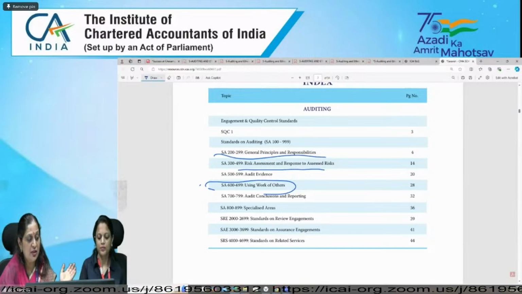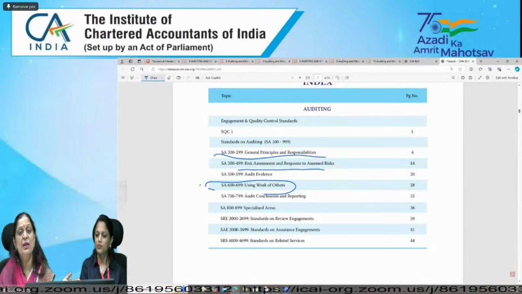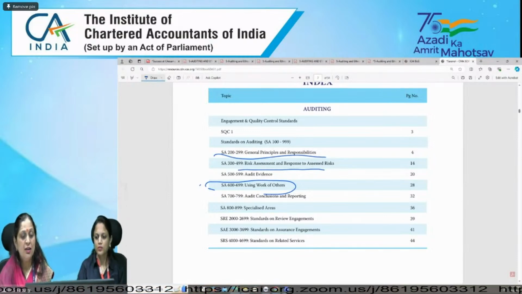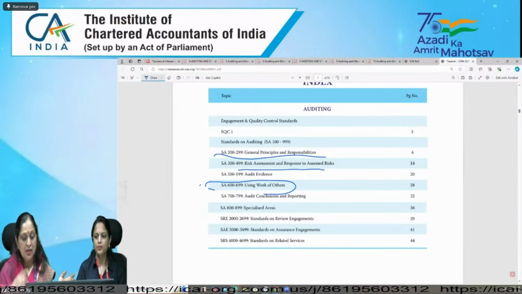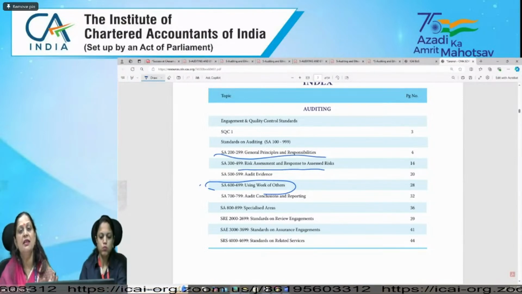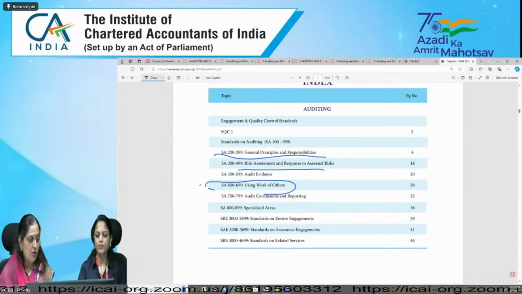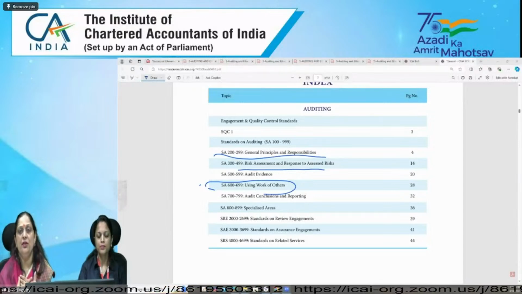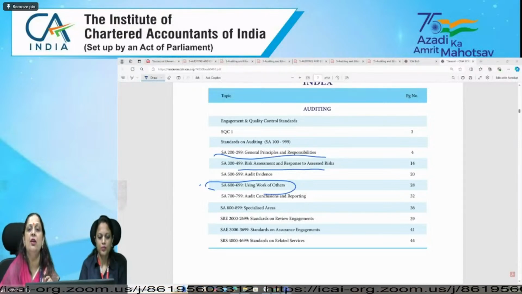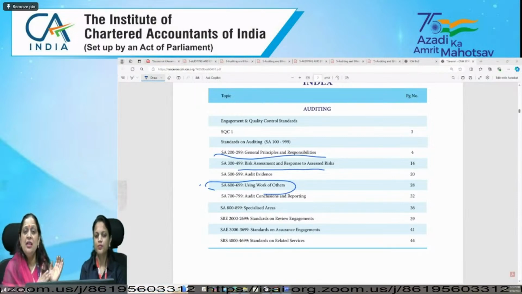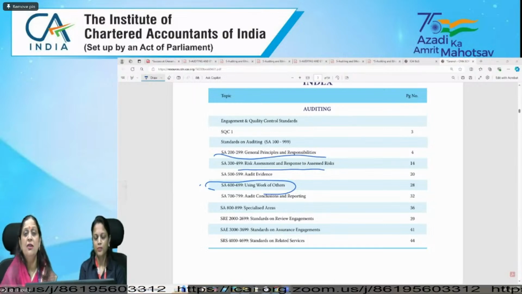So now for this, which SA will be covered? SA 600, right? SA 600 will be covered, using the work of another auditor. She is another auditor. So this is how they will audit. This detail is discussed in SA 600. Now I am talking about A Limited only. I am statutory auditor and Tanya is appointed as internal auditor. Internal auditor who did internal audits, right? She is internal auditor. I can use her work.